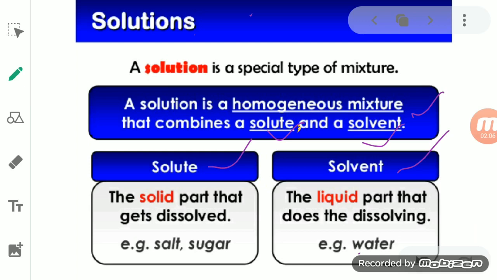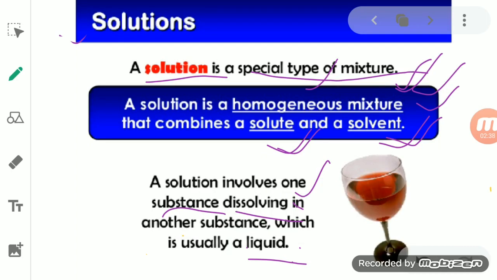The solute is the solid part that gets dissolved. The solvent is the liquid part that does the dissolving. So a solution involves one substance which dissolves in another substance, which is usually a liquid.